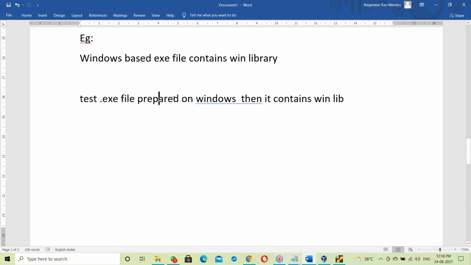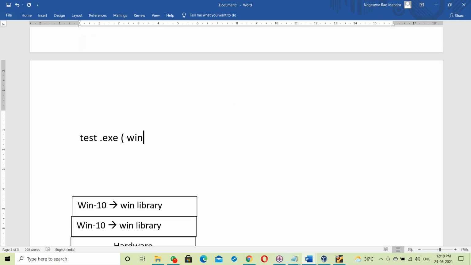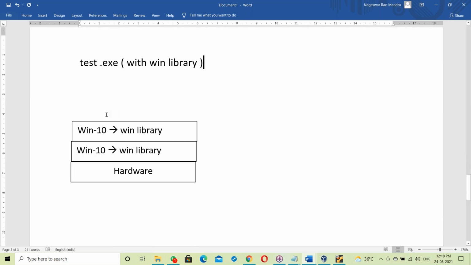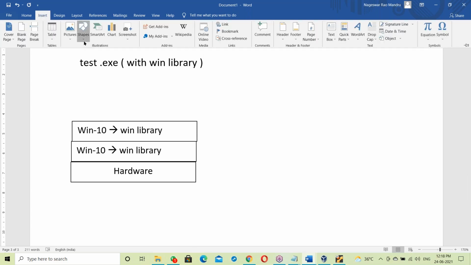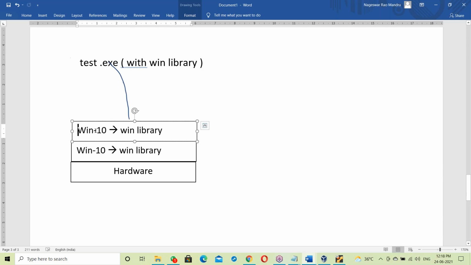Now see, the test.exe file was prepared on a Windows base, so it contains the Windows library. All of it is linked with the Windows library. Now this test.exe file is placed on the Windows OS.